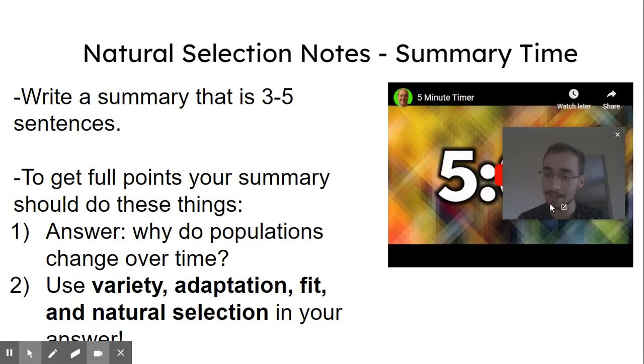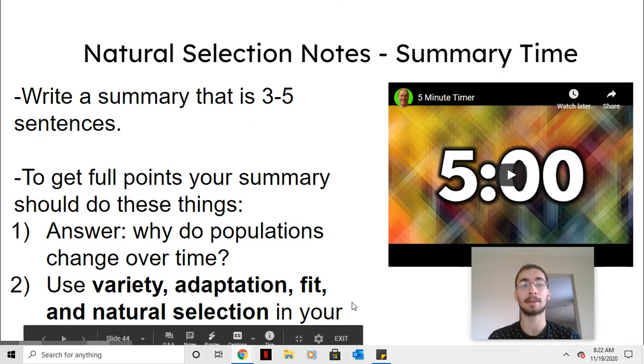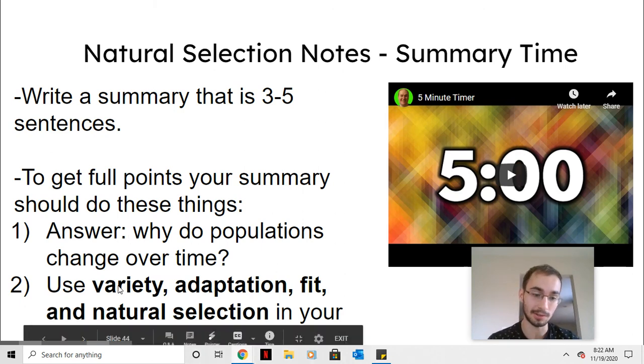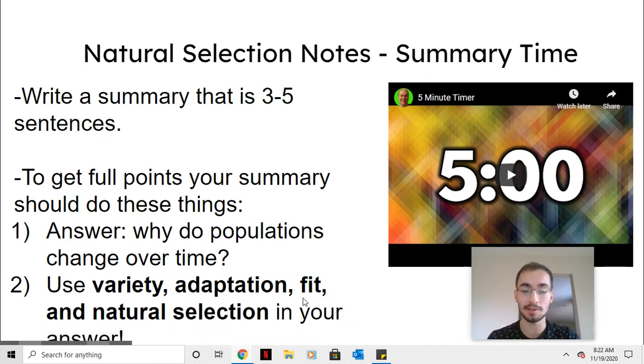And last thing to note, please write a summary. Your summary should answer this question: why do populations change over time? And use these words to get full points: variety, adaptation, fit, and natural selection. Try and think what kind of pressures are put on animals and plants that'll make them change.